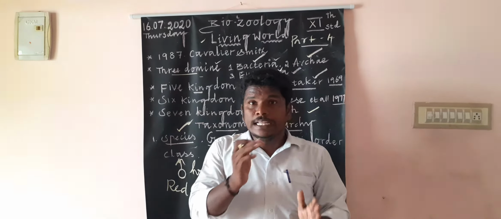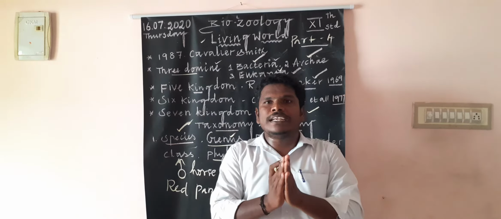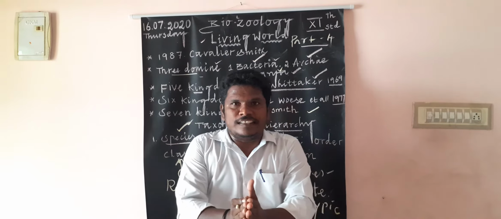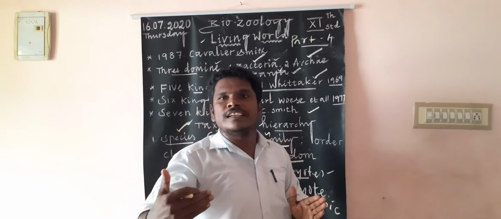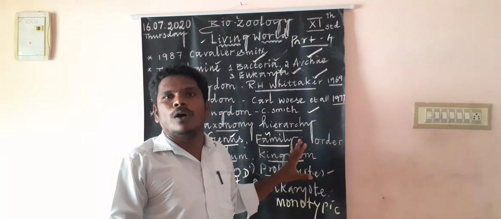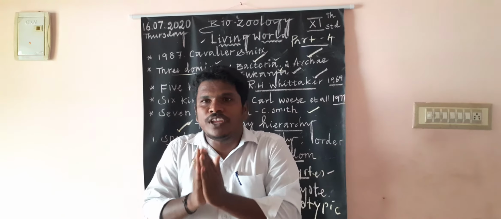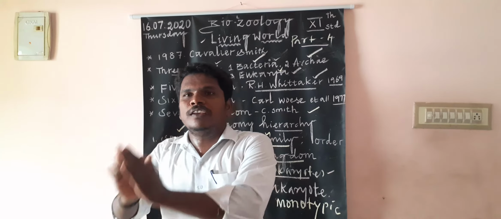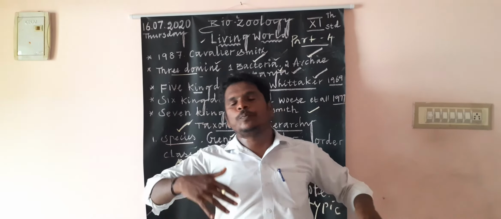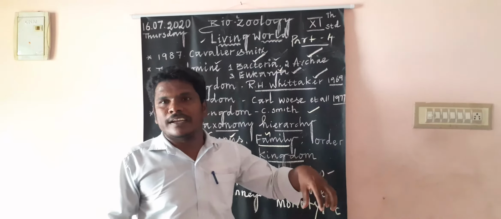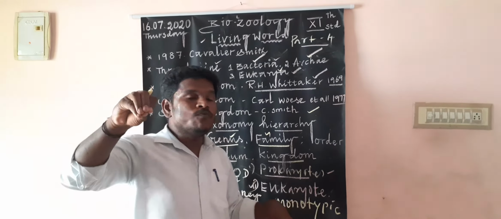Family is a taxonomic category that includes a group of related genera with less similarity compared to genus and species. That is called a family. For example, the family Felidae includes the genus Felis, which is the cat, and the genus Panthera, which contains lion, tiger and leopard. Those are present in the family.